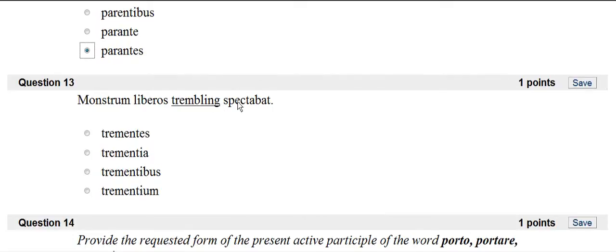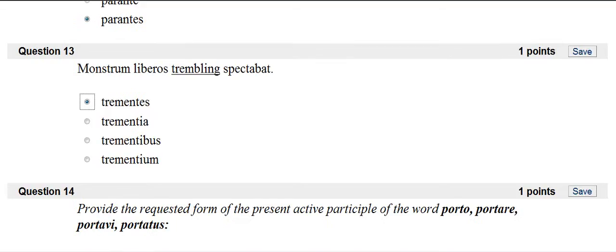So the monster watched the trembling children. And so trembling is modifying children, which is masculine accusative plural. And that, trementes, is masculine accusative plural.